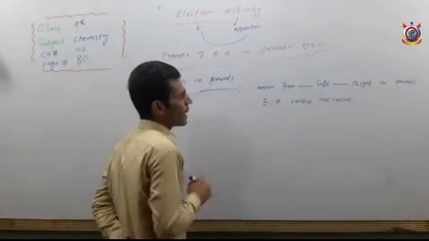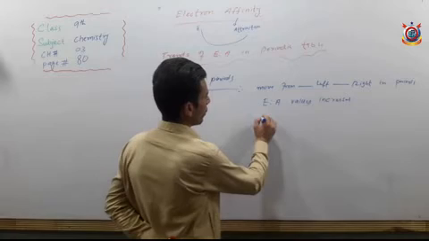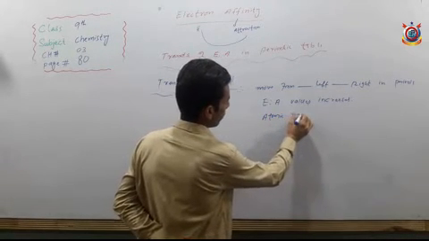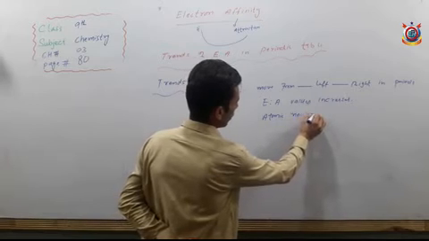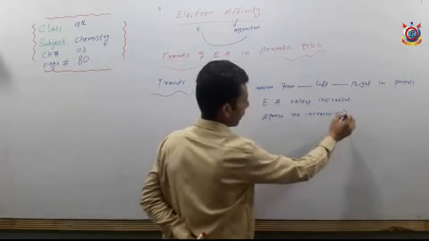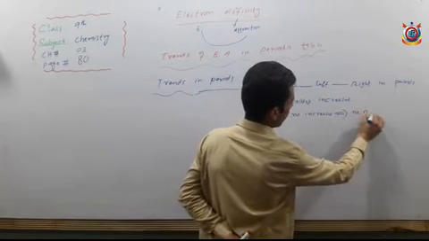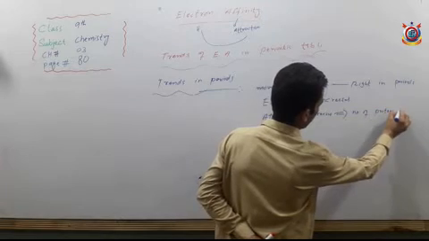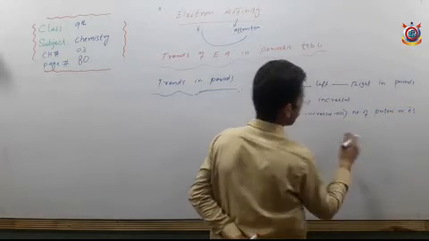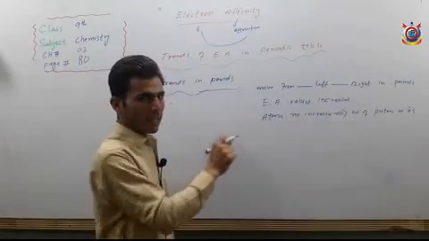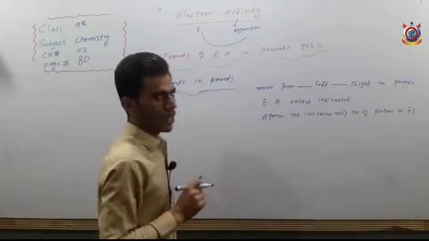So why does an increase occur? Because as you know, when we move from left to right, the atomic number increases, and atomic number is the number of protons or electrons. Atomic number increase means the positive charge, the protons, increases as we move from left to right in periods.